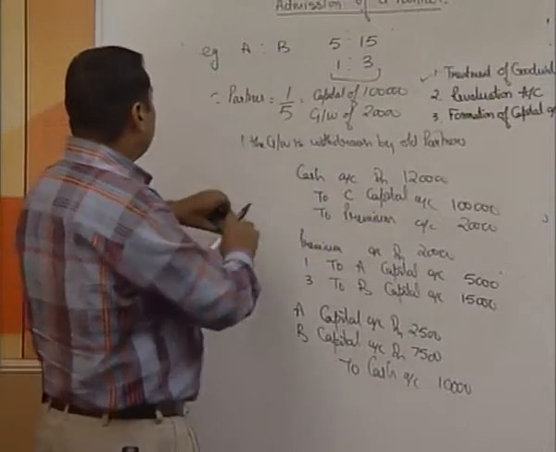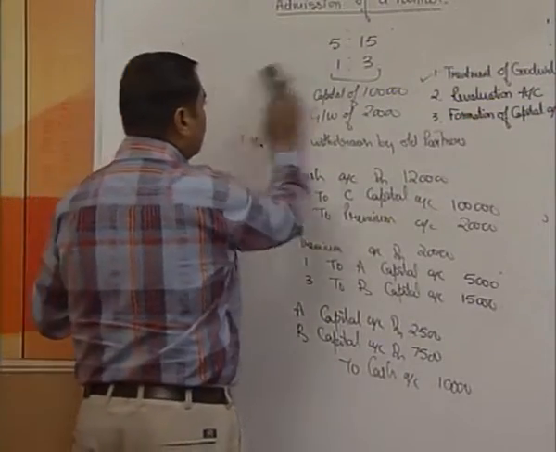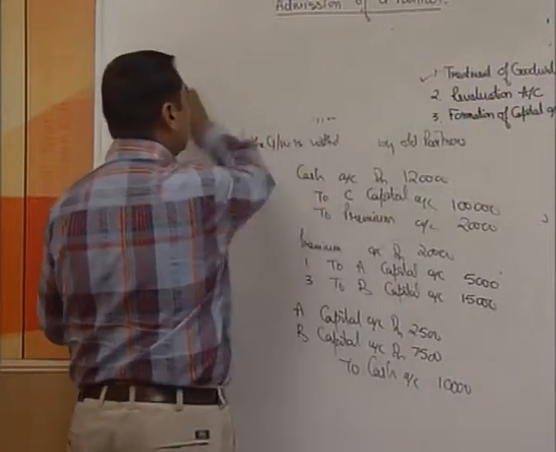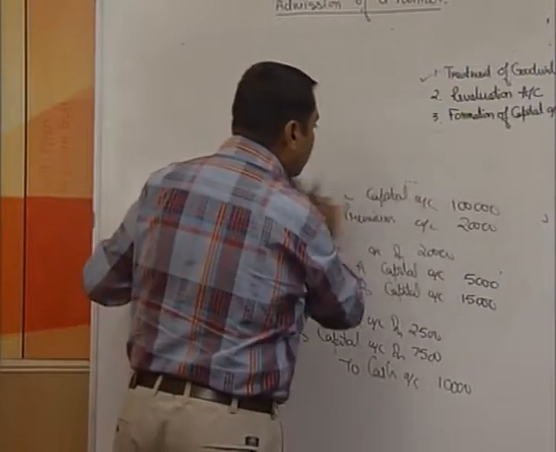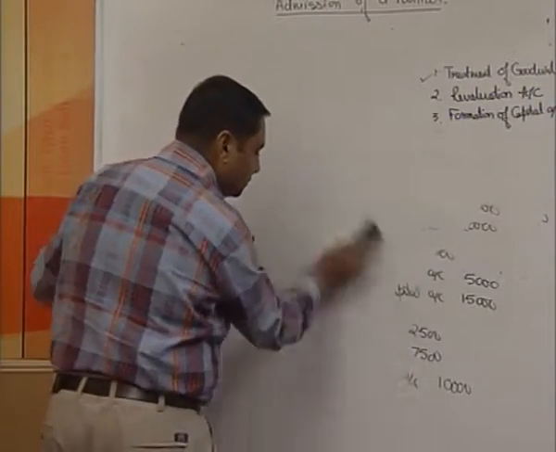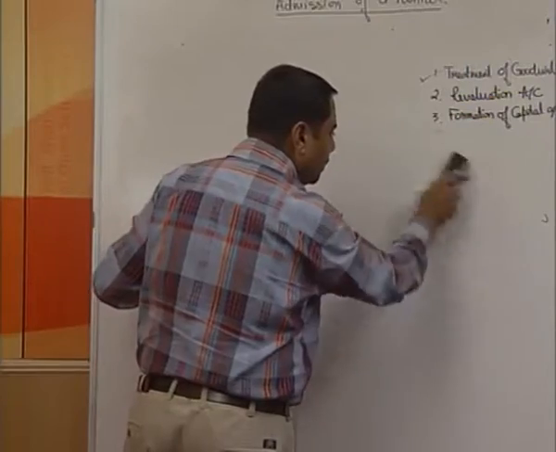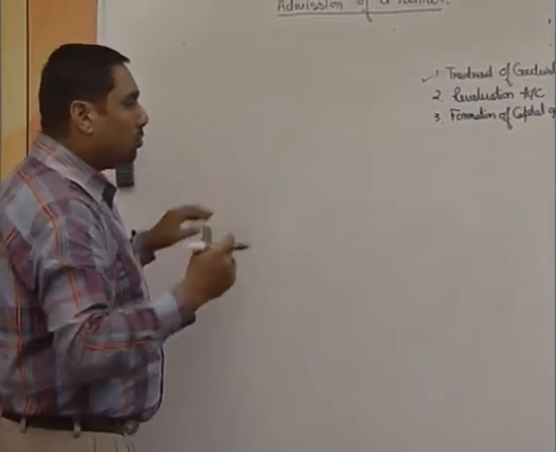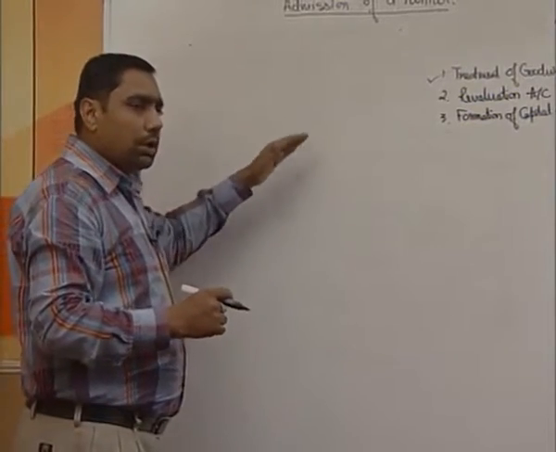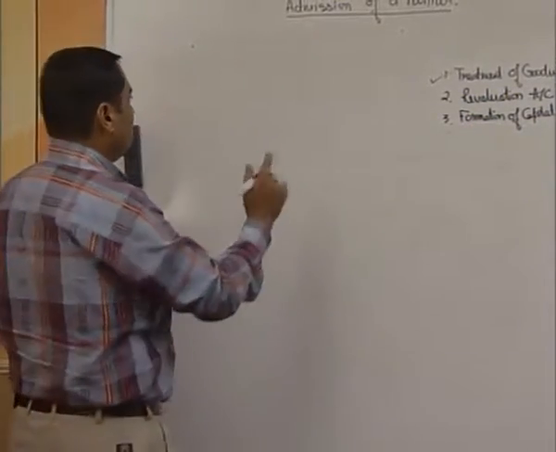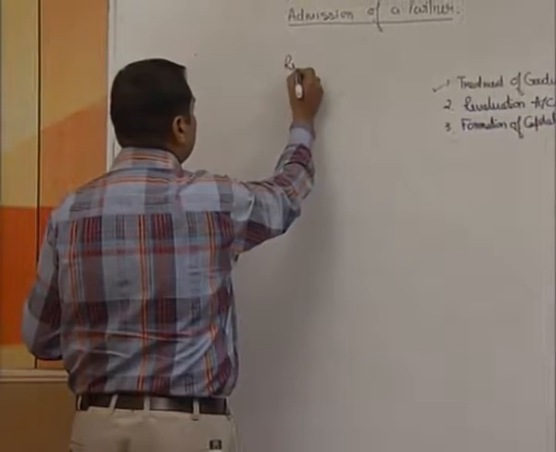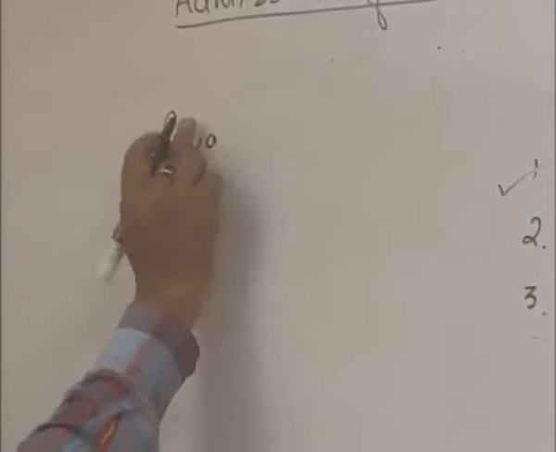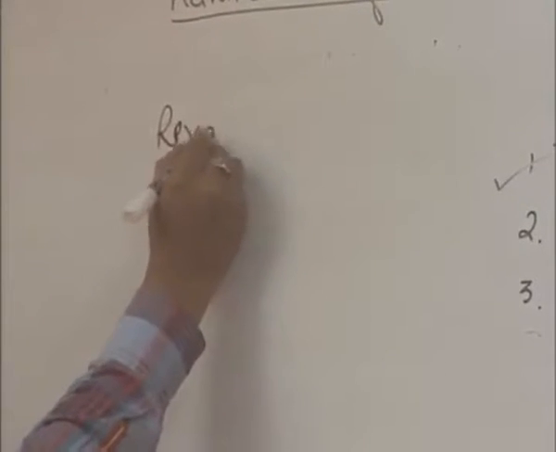Now, I will explain you the format of the revaluation account, so that in case you get such things, you won't find any problem while solving the questions. Whenever a complete question of a partnership comes to you, the three things you are going to do are a revaluation account, capital account and a balance sheet. So now, how are we going to prepare a revaluation account?